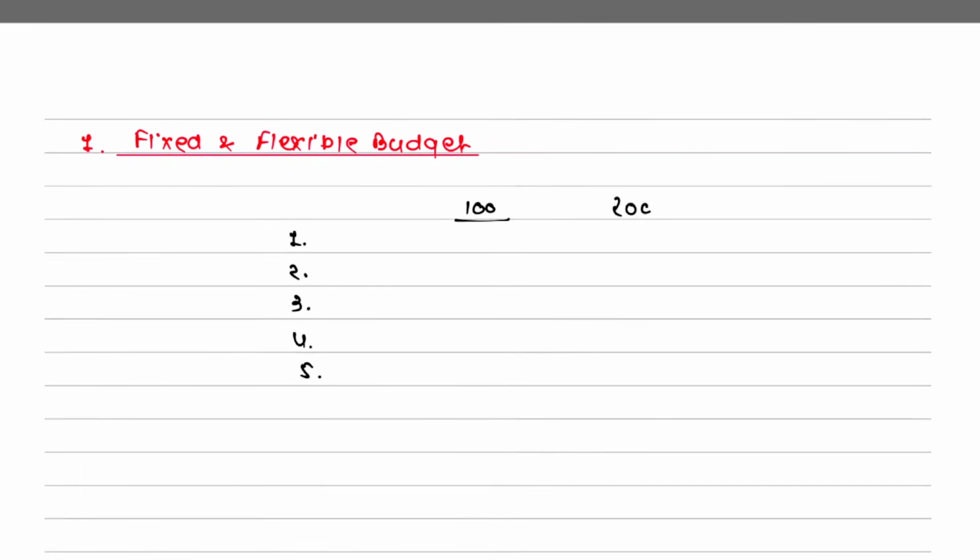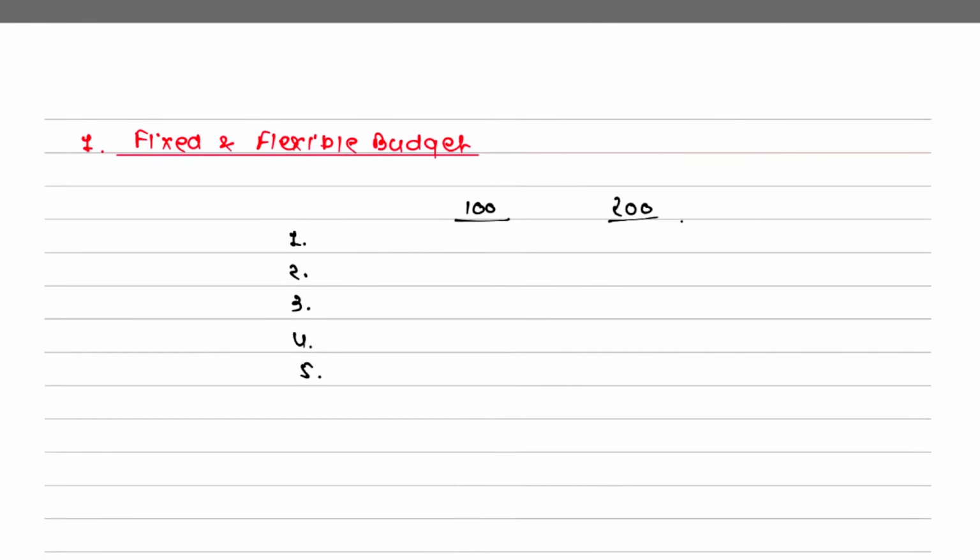So I will first start with your fixed and flexible budget. Listen to this carefully. When I say fixed and flexible budget, F and F budget, I will just write it in shortcut. So let's start with the fixed and flexible budget. When I talk about this budget, what do you have to do here? A list of expenses will be given to you. What will the question be like? They will give you cost number 1, cost number 2, cost number 3, cost number 4, cost number 5, and they will give you at 100 units this is your cost, at 200 units this is your cost.